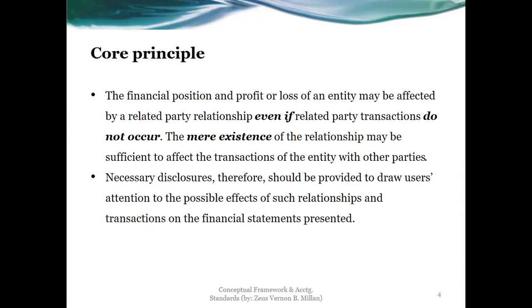Otherwise, if we don't have the disclosures, the users might be thinking otherwise, or we don't know what they would think when different prices are charged to certain parties, or how come they're charged differently. So that's why we have to provide necessary disclosures. Even the price charged to them would be part of the disclosures.